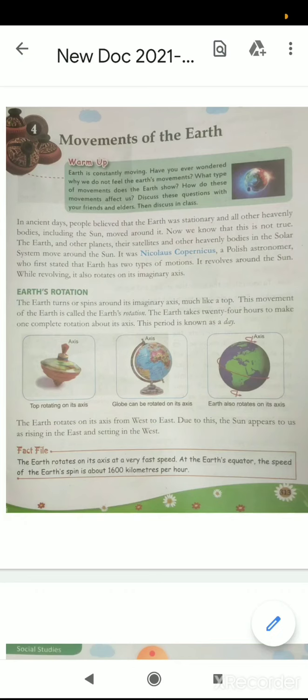In ancient days, people believed that the earth was stationary and all other heavenly bodies, including the sun, moved around it. Now we know that this is not true. The earth and other planets, their satellites, and other heavenly bodies in the solar system move around the sun.